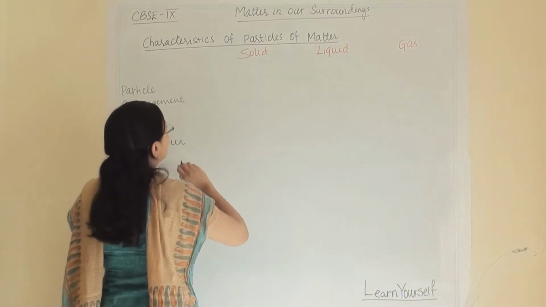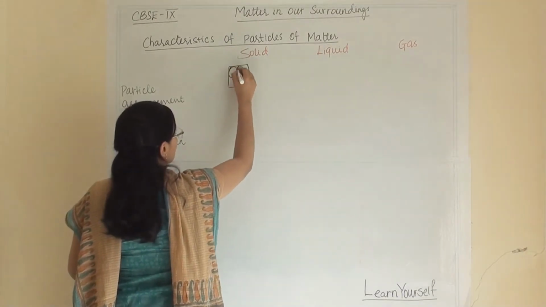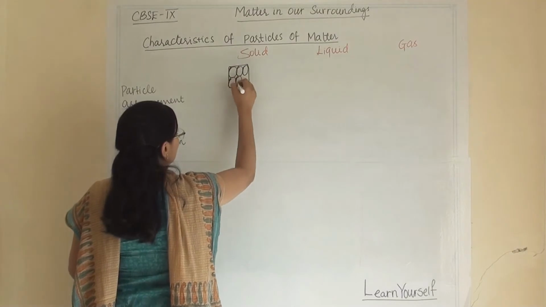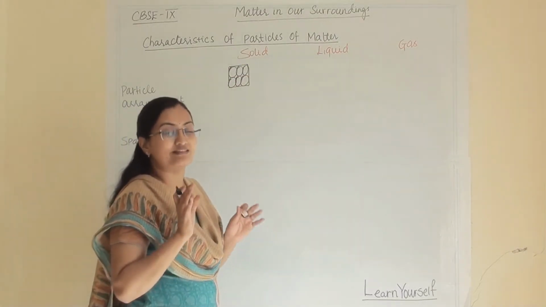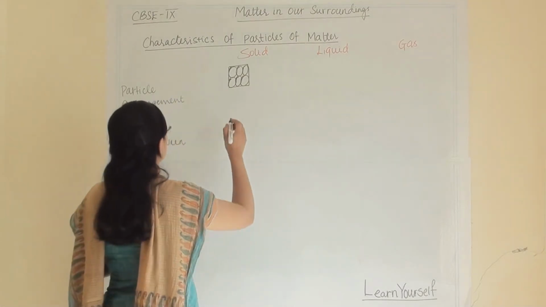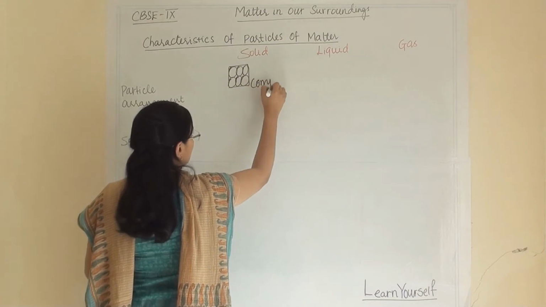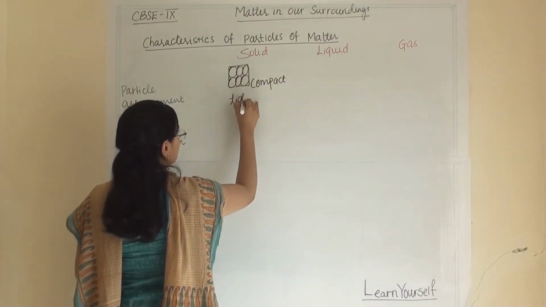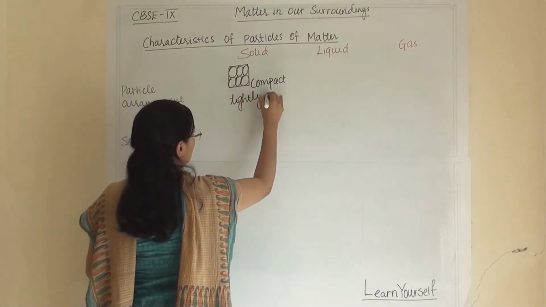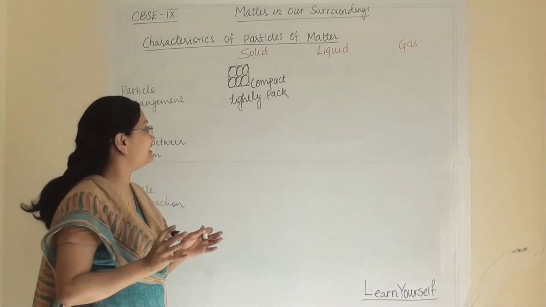In solid it is a tightly packed structure, so the molecules cannot move, they can only vibrate at their own position. So the particle arrangement is compact and tightly packed. So solids are always tightly packed.